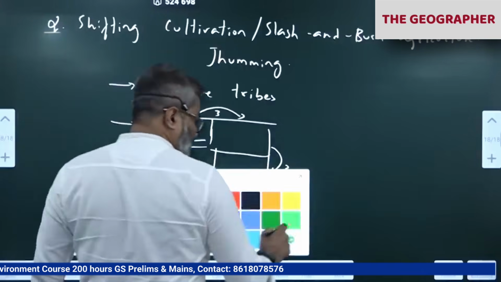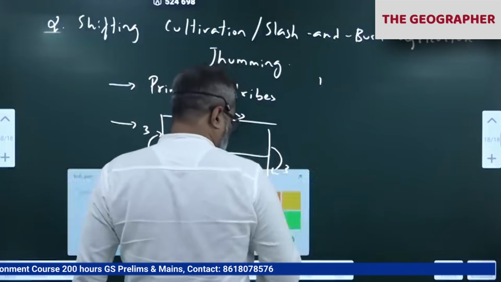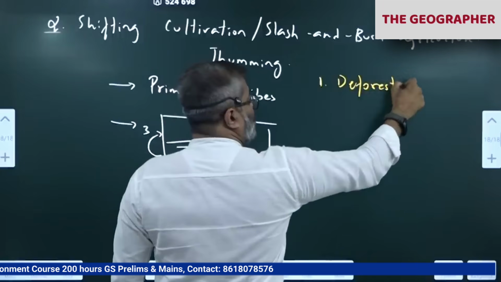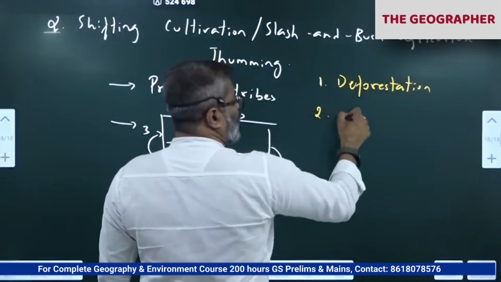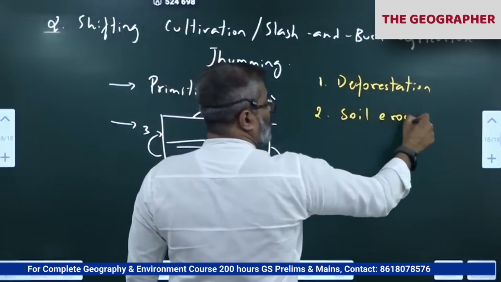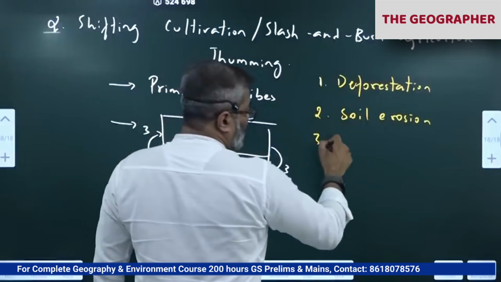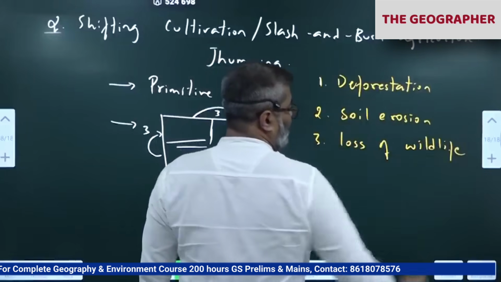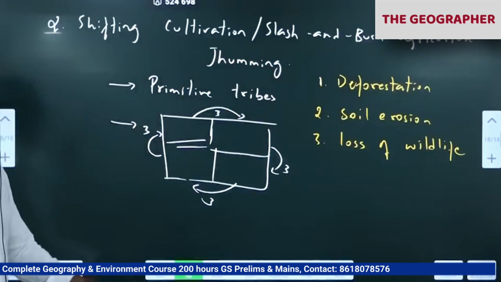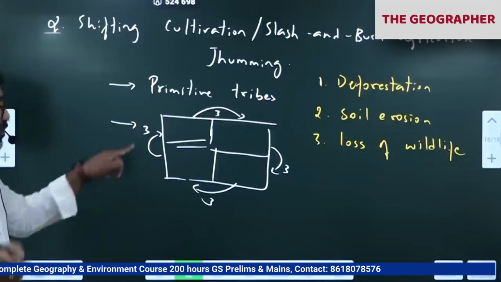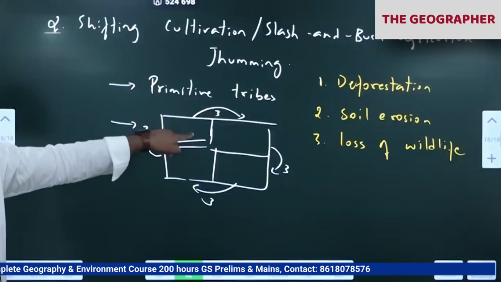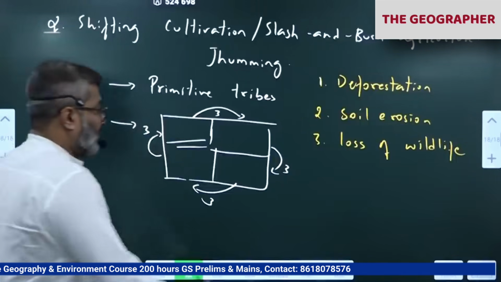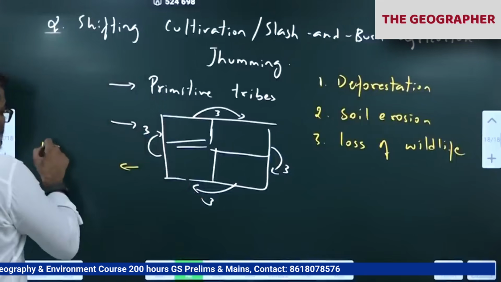So shifting cultivation results in deforestation. There is one major problem, deforestation. Soil erosion, correct. Then loss of wildlife. Since they are cutting the trees and burning them, the ash increases the soil fertility. That is their idea. During that period, agriculture productivity is high. Okay, that is the reason people practice this.